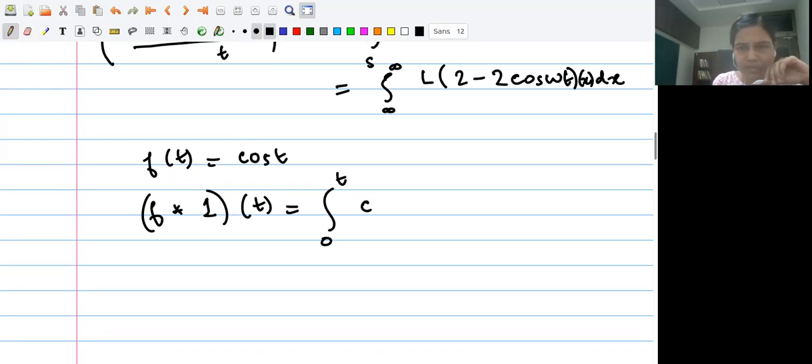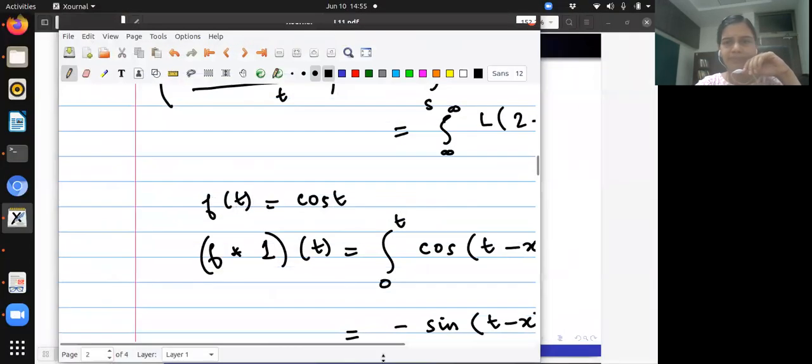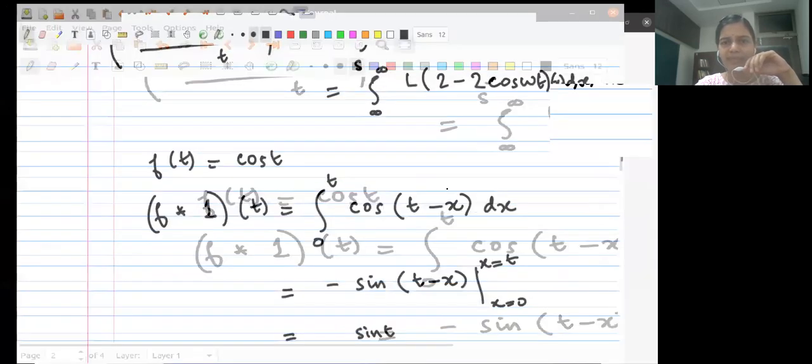Okay, so what is this? This is the integral of cosine (t minus x) dx, correct? Is that okay? So what will you get? You will get minus sine(t minus x), right, evaluated where x equals t and x equals 0, correct? And what will you get? You'll get minus sine 0 plus sine t, correct? So this is sine t, which is not the same as f, right? And similarly, right? So this example is okay with everybody, right?